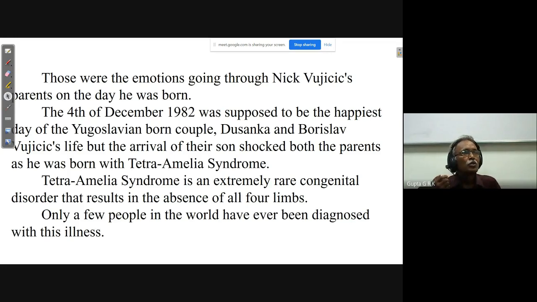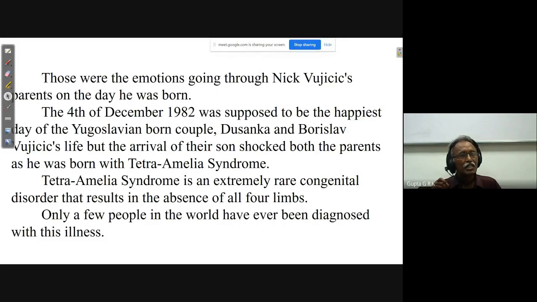Those were the emotions going through Nick Vujicic's parents on the day he was born. The 4th of December 1982 was supposed to be the happiest day of the Yugoslavia-born couple, Dusanka and Borislav Vujicic's life. But the arrival of their son shocked both the parents, as he was born with tetraamelia syndrome.